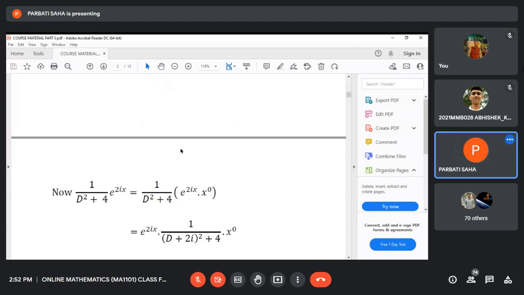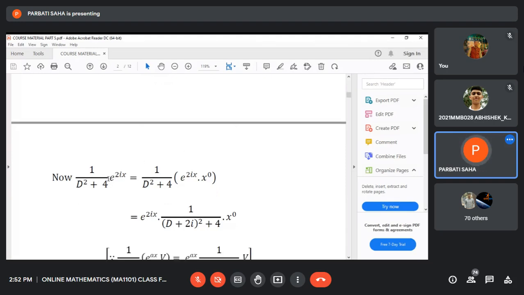If the function on the right side is an exponential function, the rule states that D will be replaced by 2i, where 2i is the coefficient of x in the exponential function.